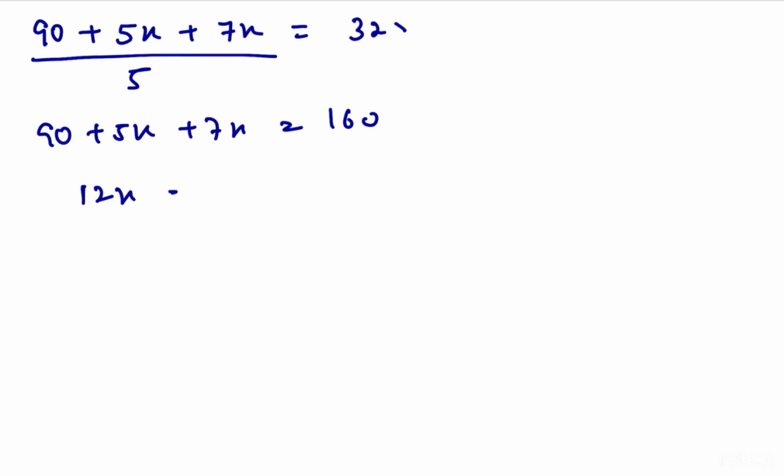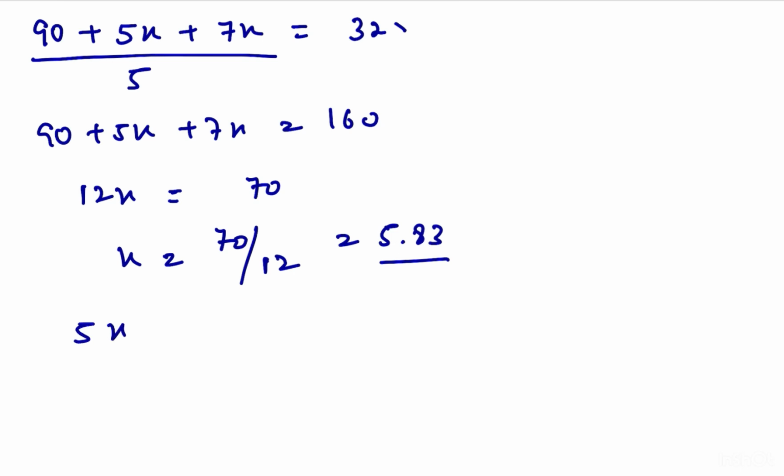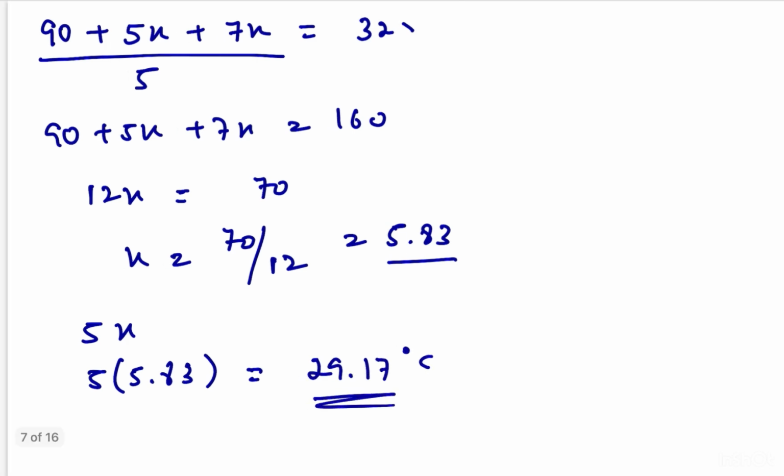12x is equal to 70, x is equal to 70 by 12, that is equal to 5.83. So we have to find the temperature of the fourth day. The fourth day is 5x, 5 into 5.83 is equal to 29.17 degrees Celsius, which is the answer.